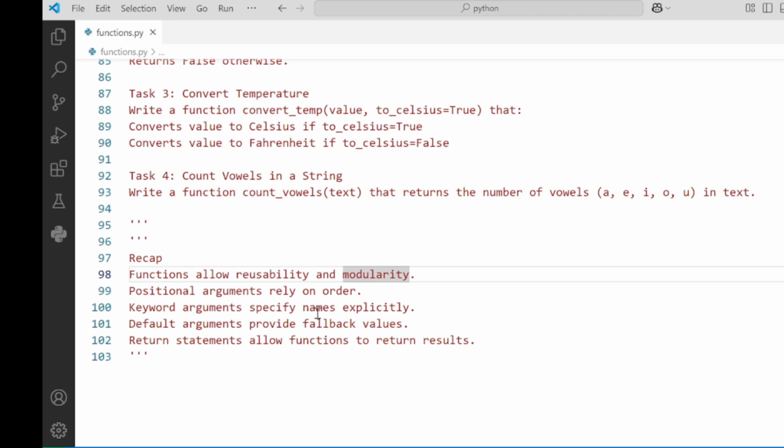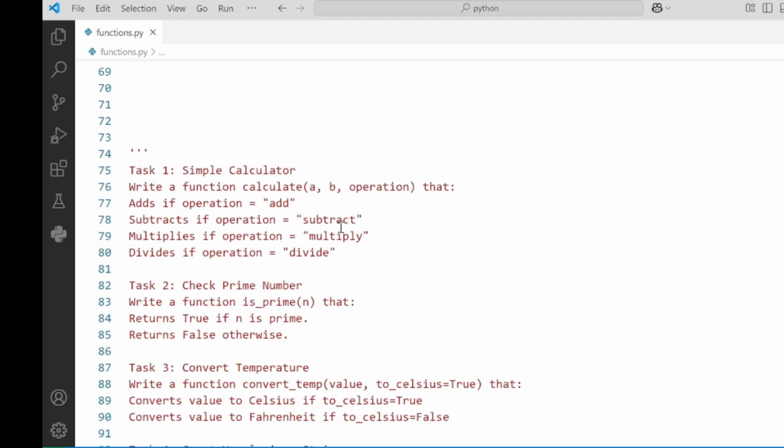Keyword arguments specify names explicitly. You check the keyword and the variable, and hand the value to it explicitly, so there is no order. Default arguments provide fallback values. In case a variable isn't handed a value, the default value is used. A return statement allows functions to return results. You perform an operation and return it. This is a return function, returning the data. Next, a calculate function.